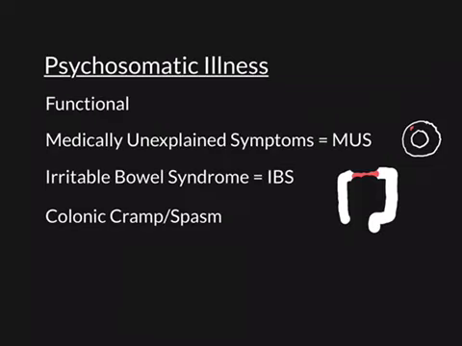So colonic cramps or intestinal cramps, because you can get small intestinal cramps as well in the context of an infection or inflammation, they are supposed to happen in response to inflammation, and that inflammation could be due to an infection or it could be due to what we've just talked about with inflammatory bowel disease. So inflammatory bowel disease can also cause colonic cramps. However, in individuals with irritable bowel syndrome, they get colonic cramps, and the cramps are, we think, limited just to the colon. They get them for no reason. We can't find a physical cause of why they should be getting those cramps. The colon isn't inflamed, so we would call this a medically unexplained symptom.